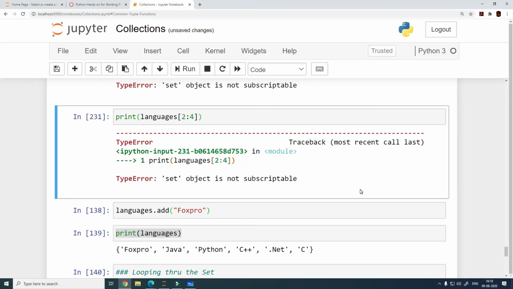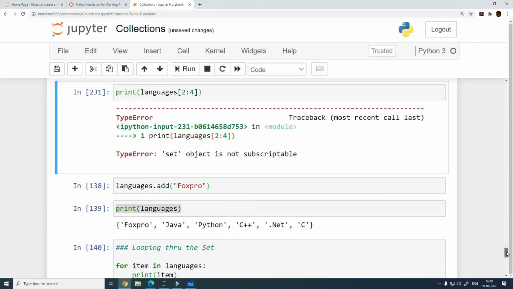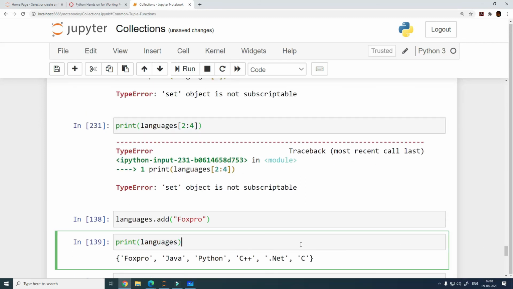That is how it is going to be. Sets are going to be very little used, for sure. I'm not saying that it does not have a real use case, but I'm saying that even if it has a real use case, it is going to be used very less. All of these 4 collection types are not going to be equally used for whatever use cases you may have.